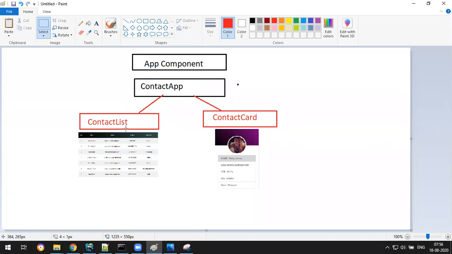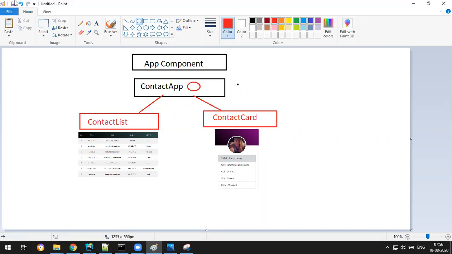This data I also don't want to store here. First the data will be there in the contact app. This whole list is there. I will do the server call in the app, but I want to display that here, so you have to pass it on here to display. And when I select something, I need to lift it up to this level, and from there pass it on here. So that's component interaction: parent to child, child to parent. Okay, so this is the architecture diagram.